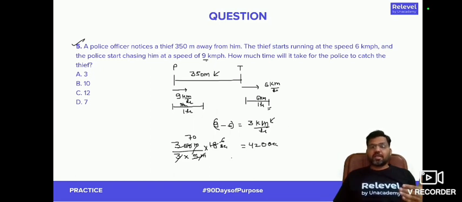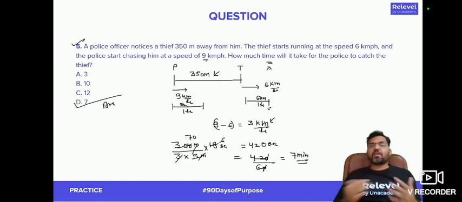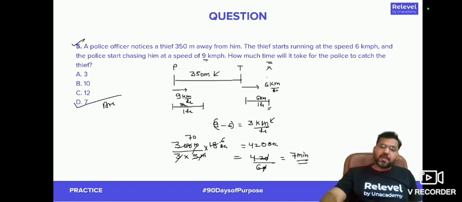Now let's convert it into minutes by dividing it by 60. It should have been mentioned in the question that he is supposed to find the time in minutes, but nothing of that sort is mentioned. So assuming that it is mentioned, the answer in that case will be 7 minutes. Otherwise, the answer in seconds will be 420.